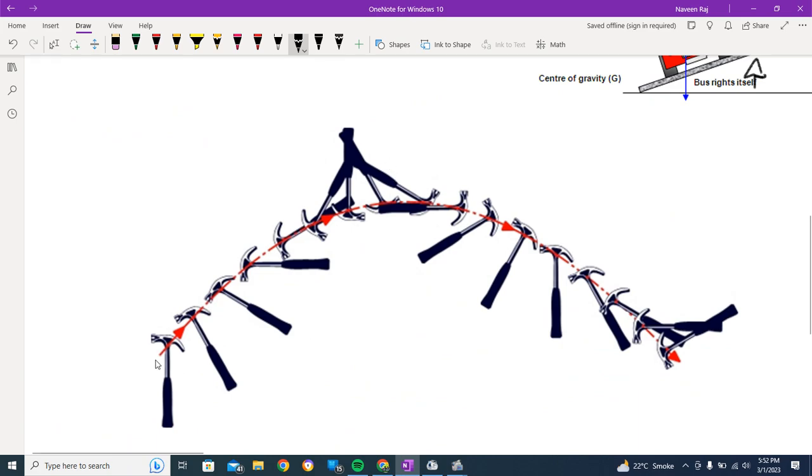And here we have the final concept. You will see in this picture that the point at which all the forces of a body act is termed the center of gravity or the center of mass.